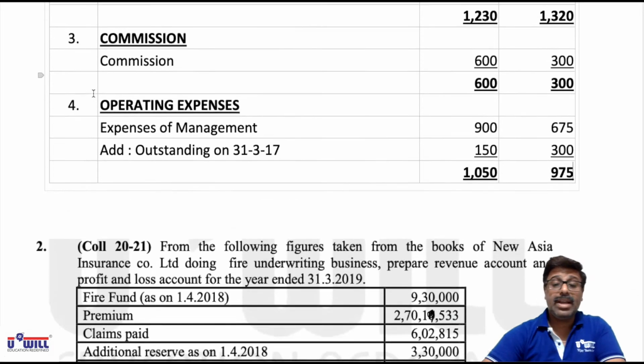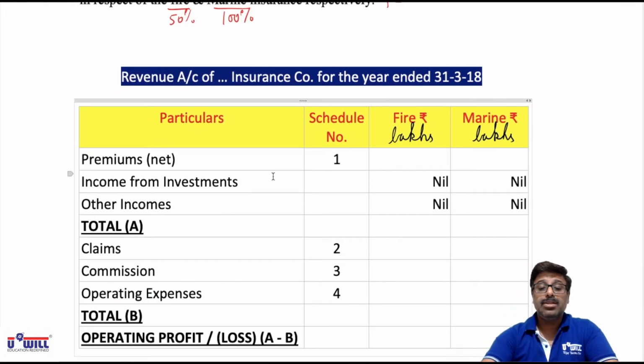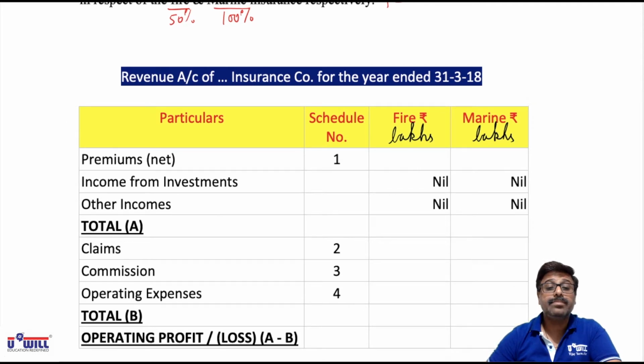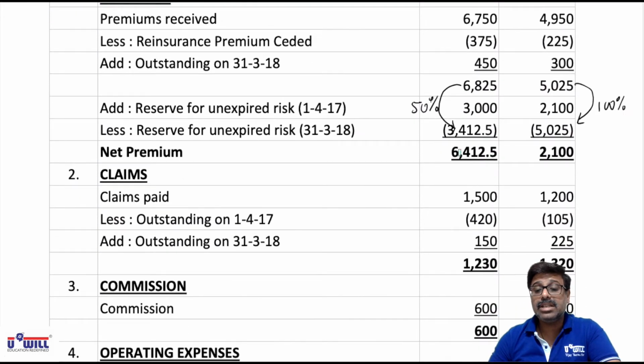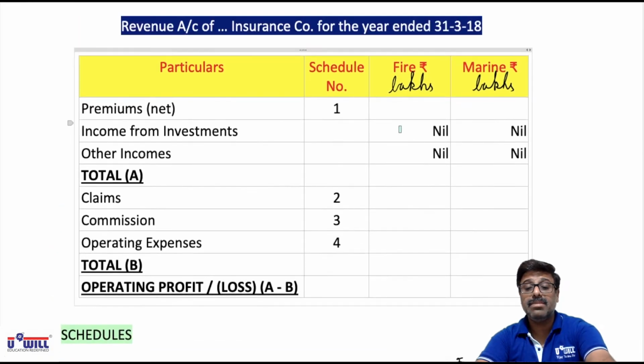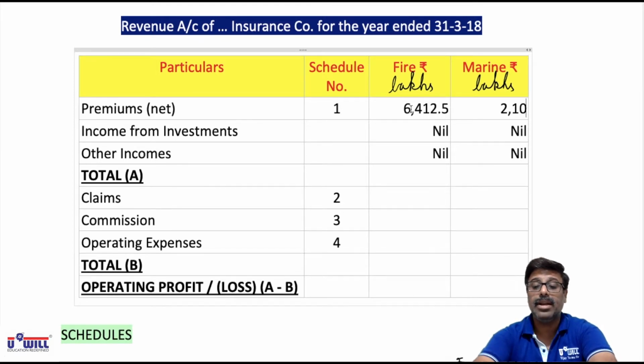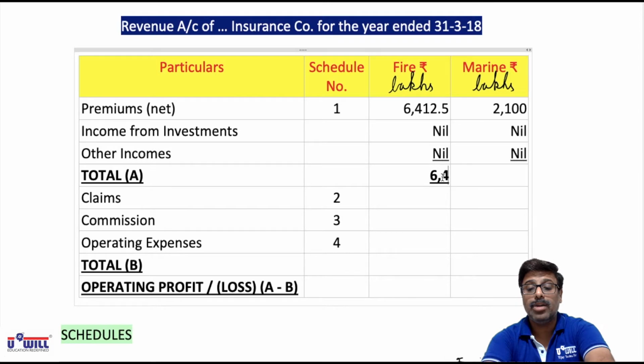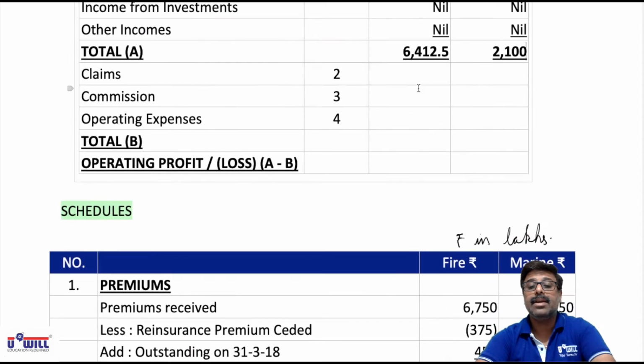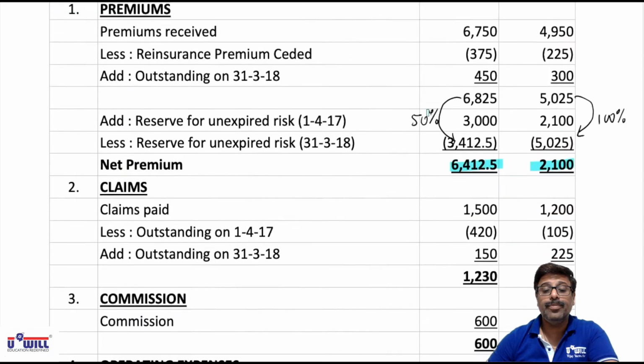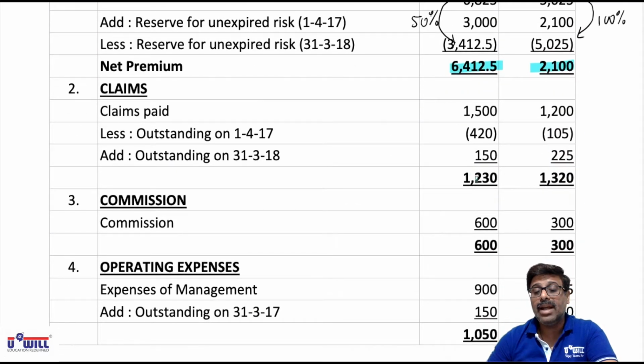Okay, so now we can put these amounts in the revenue account. So first is premiums 6412.5 and 2100. All of you write down premiums 6412.5 and 2100. So total also will be same, total A, 6412.5 and 2100. Claims as per schedule 2, 1230 and 1320.